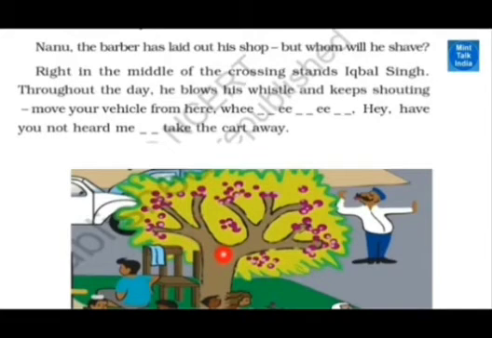Right, in the middle of the crossing, at the end, Iqbal Singh. See, he is waiting for someone. There one person, Iqbal Singh, comes and is trying to shave someone. Here is a traffic police